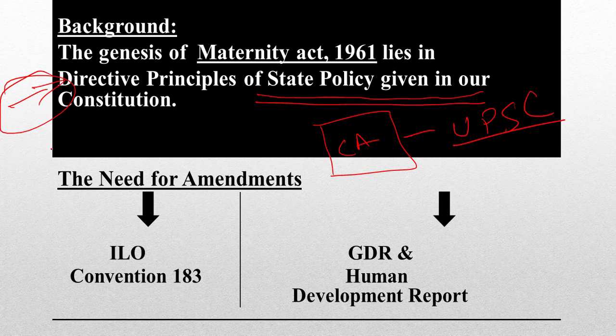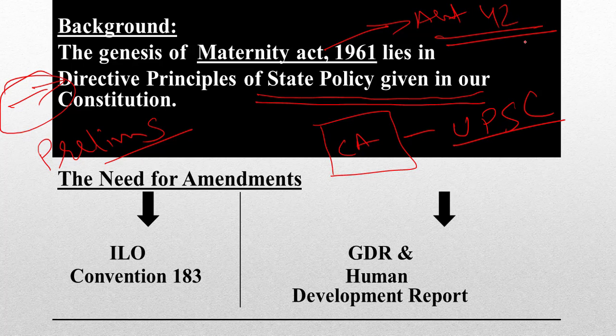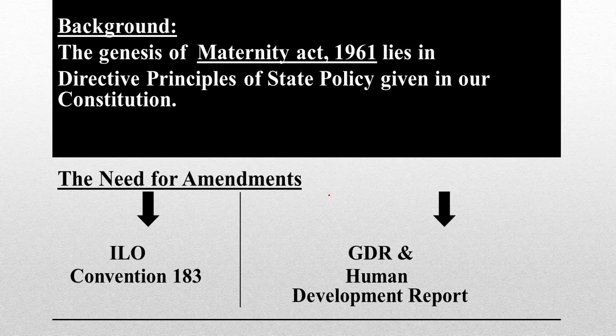So for prelims as well as mains, we will discuss both points. In prelims, they might ask you which Directive Principle of State Policy directly deals with maternity benefit. It is Article 42. Now the task for you is to go back to your Lakshmikant and see what Article 42 deals with. Basically, there are 3 or 4 more articles in the Directive Principles which deal with maternity benefit and child health care. Many of you must be aware of these, but still I am highlighting here Article 38. You can go back to your books, that is your dharma when you are preparing for UPSC, and then Article 42 as I have mentioned, and then Article 45.